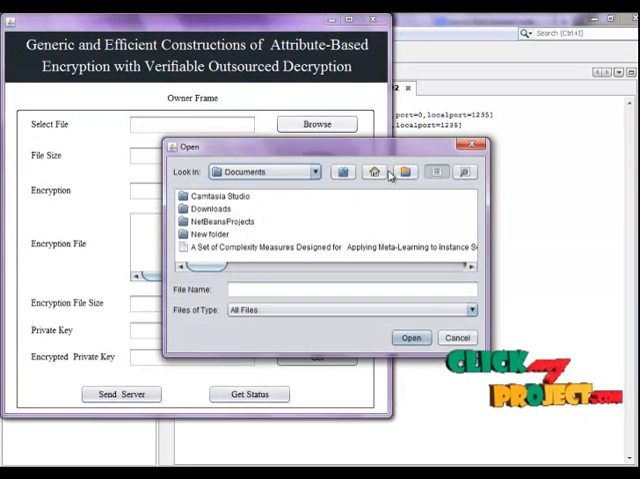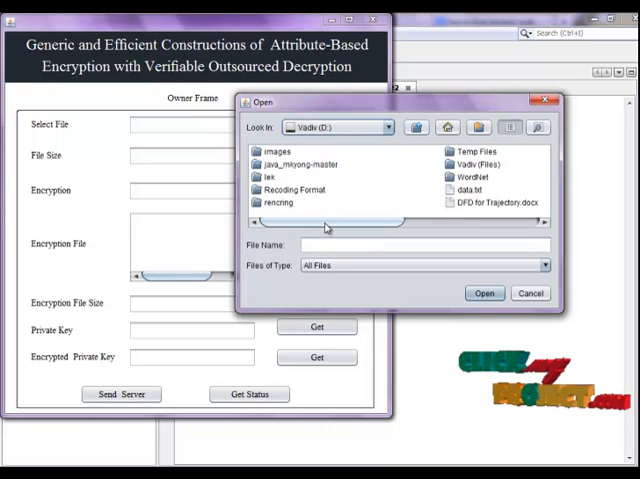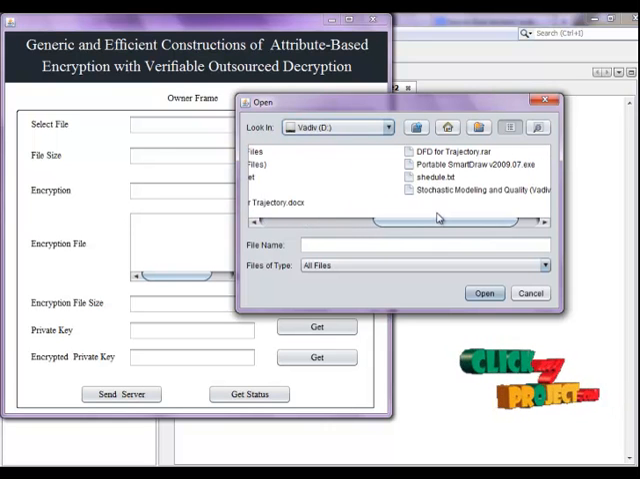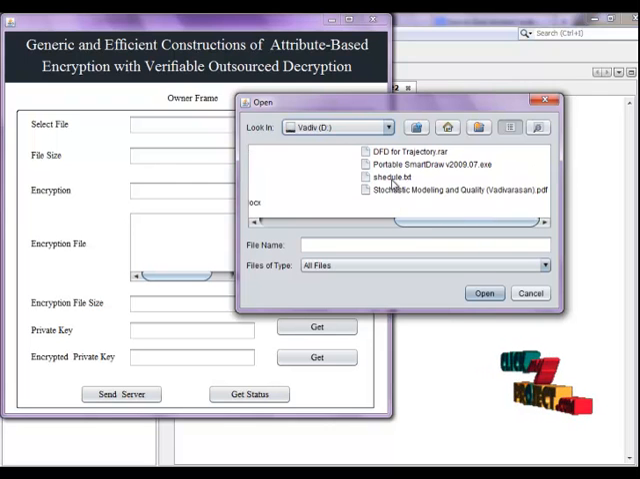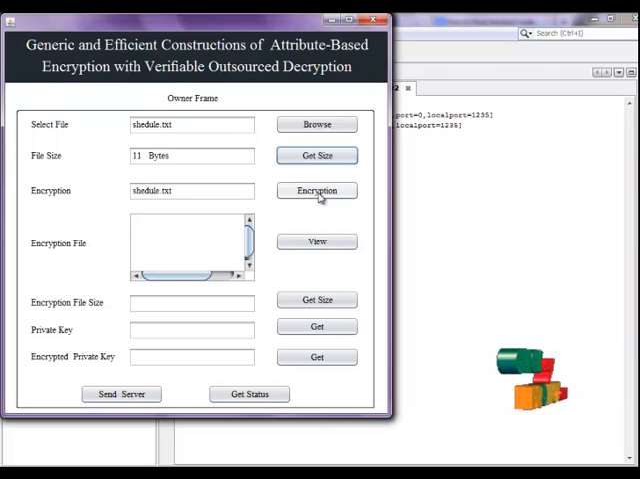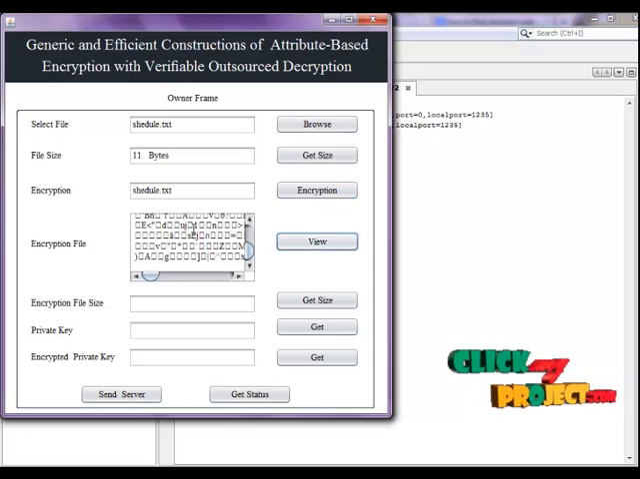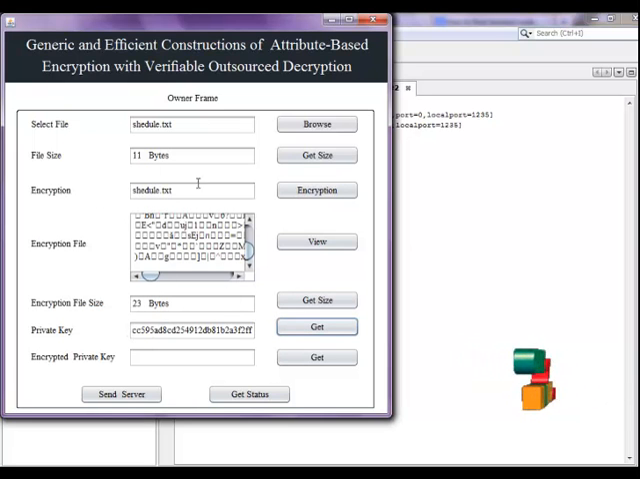So now browse the file. Now we choose a file. You can choose any text file, for example schedule. Now get the file size, and then this file is encrypted. Now we view this encrypted data and get the encrypted file size. This is the content size of the plain text, this is the encrypted size, and then get the private key.